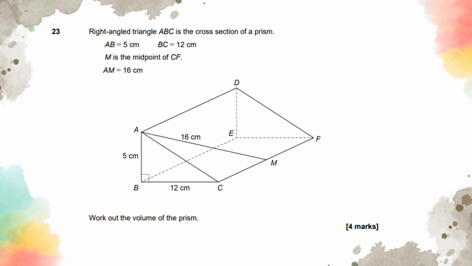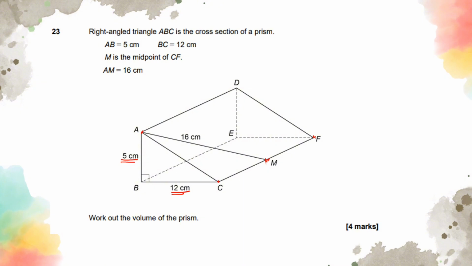Question 23. Right angle triangle ABC is the cross section of a prism. AB is 5, which they're simply telling you what this shape is, just writing it down in words. B to C is 12, which is the section here from B to C. M is the midpoint of C to F. So from C to F, M is right in the middle. That means if you know one of these, you can just double it to find out the full length. And A to M is 16, which is this section here.